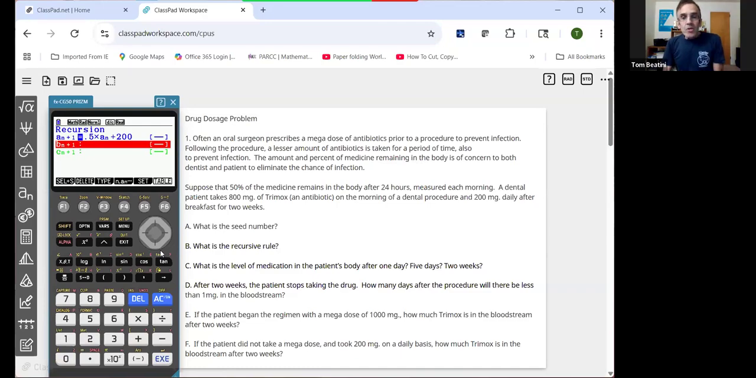Now, the next step we have to take is to set up our table. And if you notice, Part C asks about the level of medication in the patient's body after 1 day, 5 days, 2 weeks. Those are the questions we want to ask the students. So let's go to table set. And we're going to set this up to go out for 30 days. Well, we're going to start at 0. Let me delete that. We're going to start at 0. And just for fun, we're going to go out to 30 days.